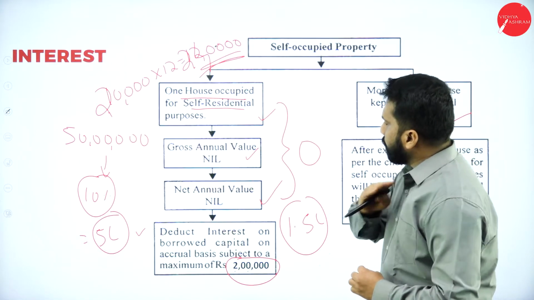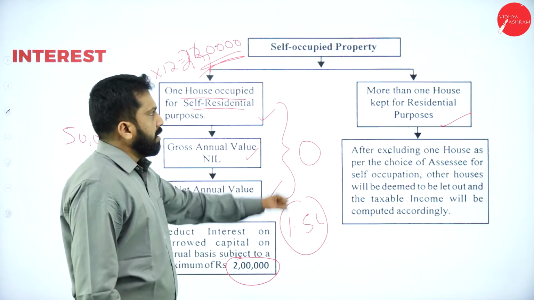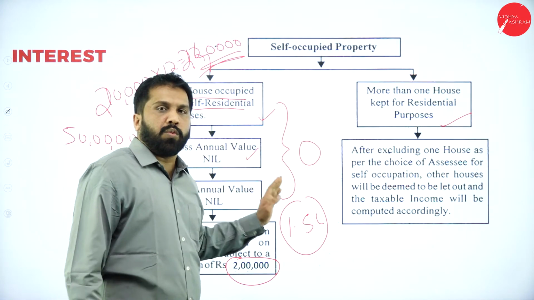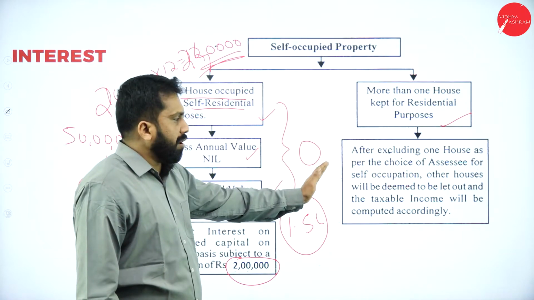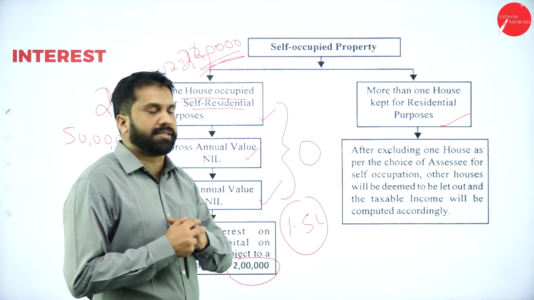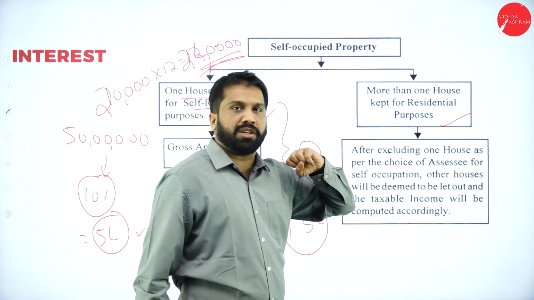Now, forget about your self-occupied house. One more house is there. More than one house kept for residential purpose. As I told you, one house you are living in, one more house your parents are living in. You cannot collect rent from your parents. Then what happens? More than one house kept for residential purpose.